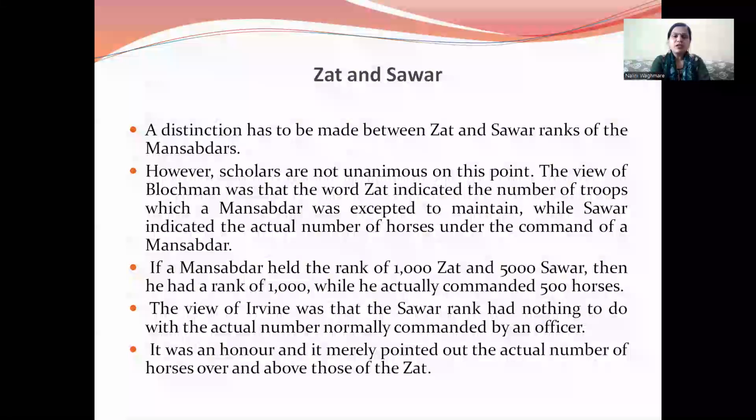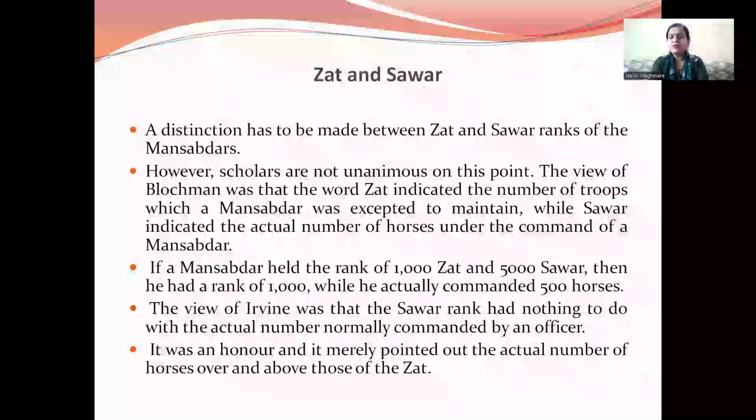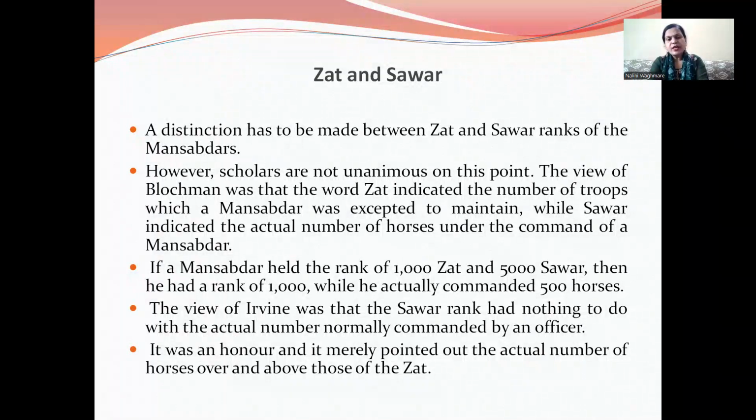Then Jat and Sawar. A distinction has to be made between the Jat and Sawar ranks of the Mansabdar. However, scholars are not unanimous on this point. The view of Lozman is that the word Jat indicates the number of troops which a Mansabdar was expected to maintain, while Sawar indicates the actual number of horses under the command of a Mansabdar. If a Mansabdar held the rank of 1,000 Jat and 500 Sawar, then he held a rank of 1,000, while he actually commanded 500 horses.